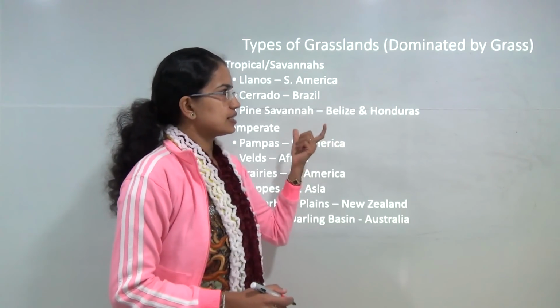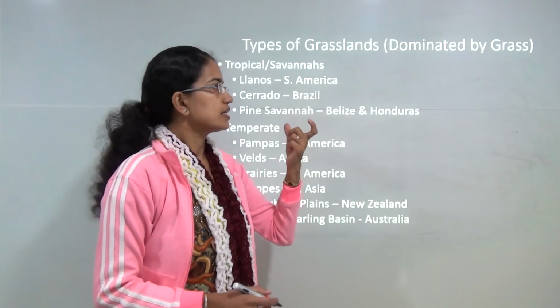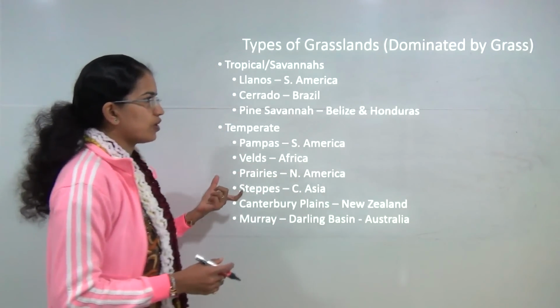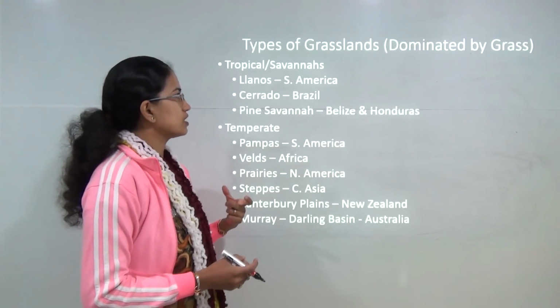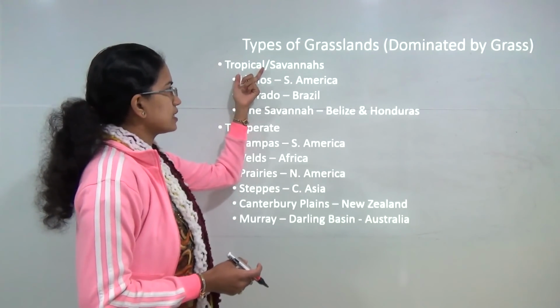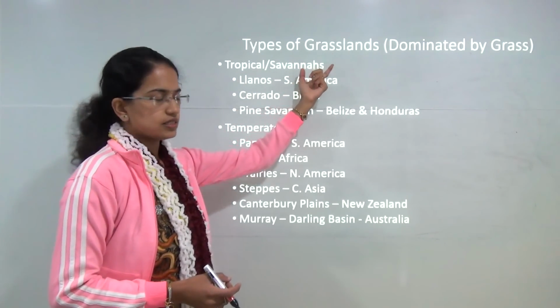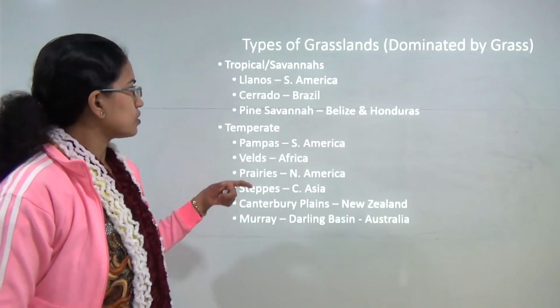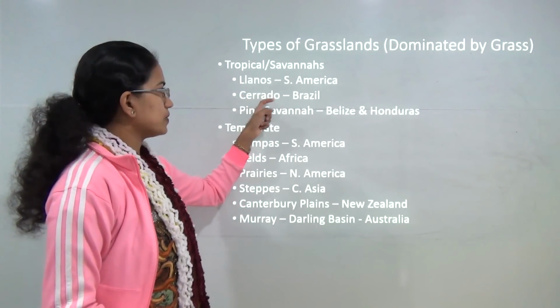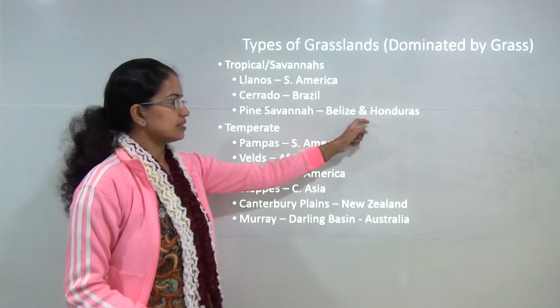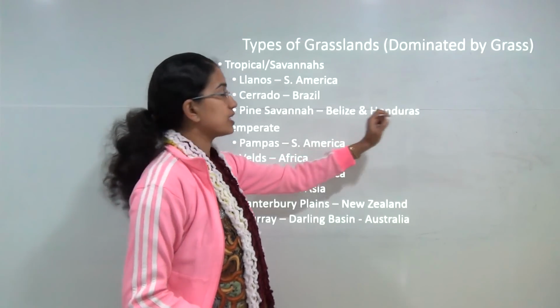Now grassland is a region which is dominated by grasses in contrast to forest where you have huge trees as the main vegetation. Now tropical grasslands are also known as savannas. Some of the common examples of tropical grasslands are the Llanos in South America, Cerrado in Brazil and pine savannas in Belize and Honduras and the Central American region.